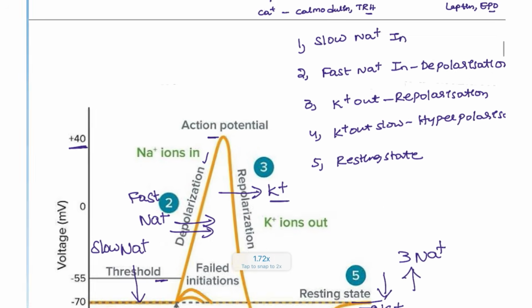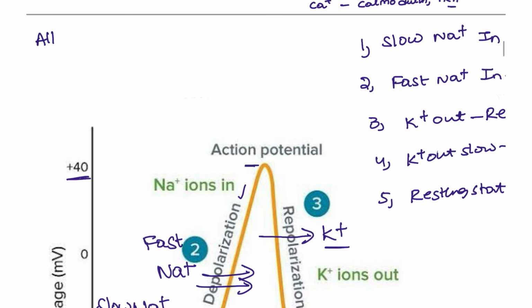And there are some laws that are present. One is the all or none law. What is meant by the all or none law? Either there will be an action potential or there is no action potential at all. If there is an action potential, all will have the action potential. If one does not have it, nothing will have it. That is the all or none law.